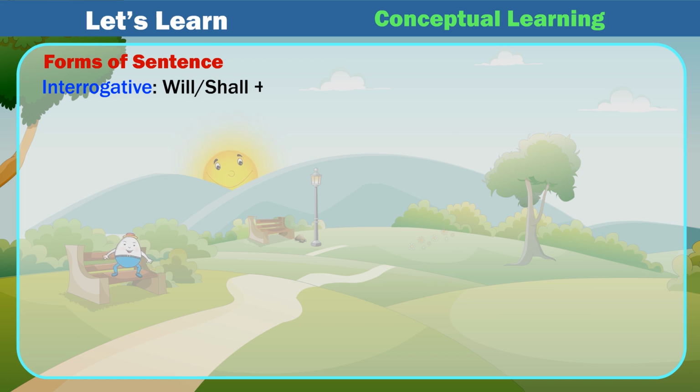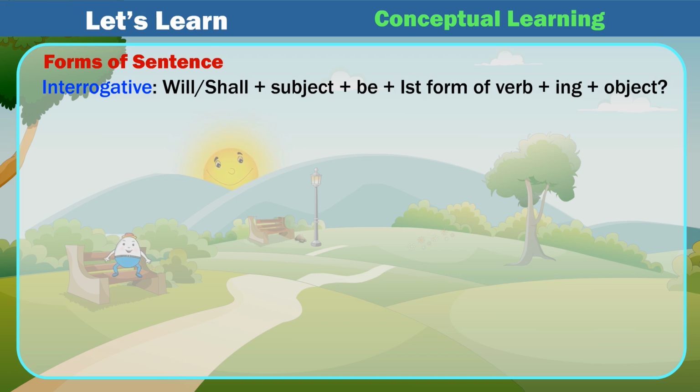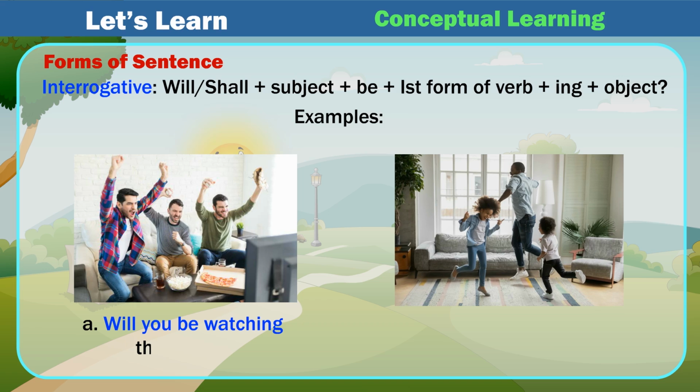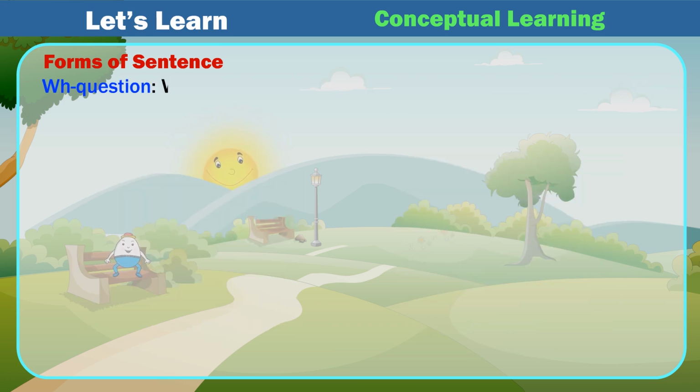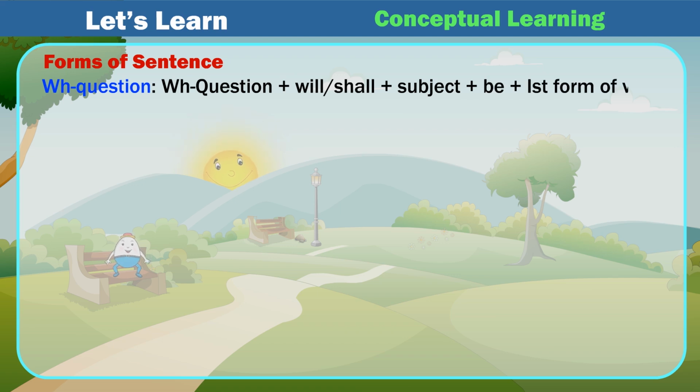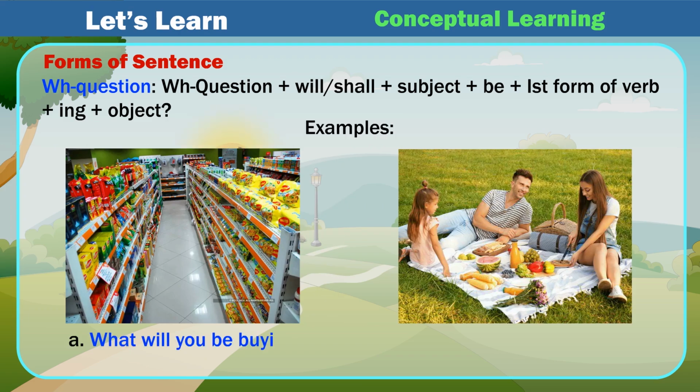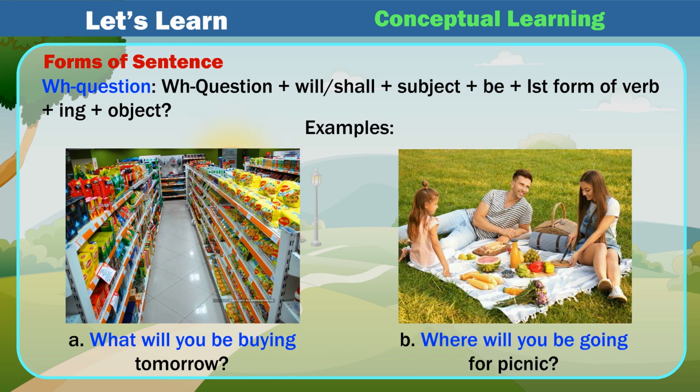Interrogative, will/shall plus subject plus be plus 1st form of verb plus ing plus object. Examples: A. Will you be watching the game? B. Will they be dancing at home? WH question plus will/shall plus subject plus be plus 1st form of verb plus ing plus object. Examples: A. What will you be buying tomorrow? B. Where will you be going for a picnic?